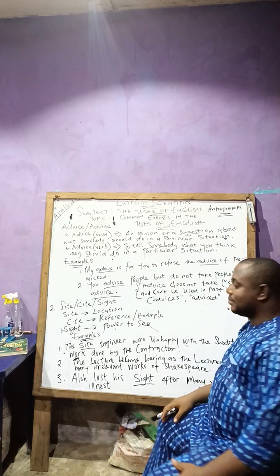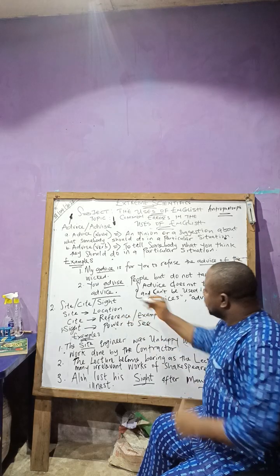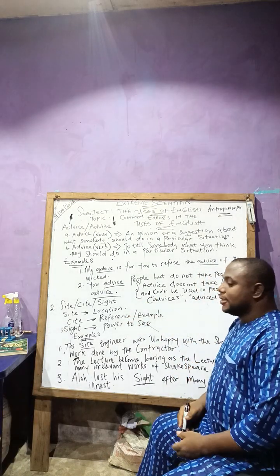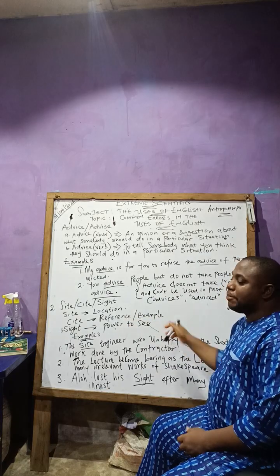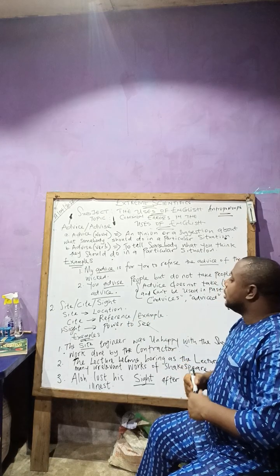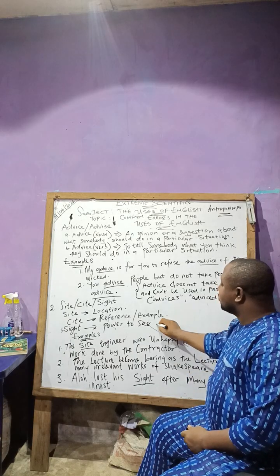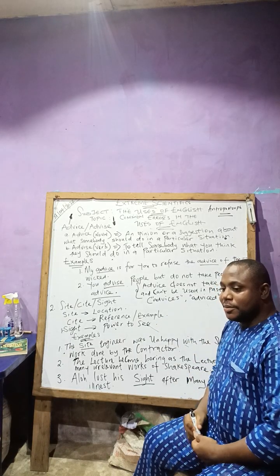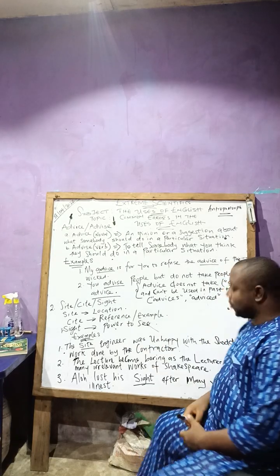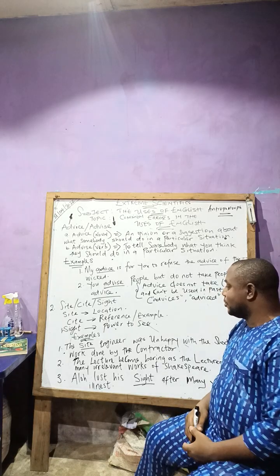The first one, site, is talking about location. It's talking about what? Location. The second one, cite, is talking about reference or example. The third one, sight, power to see. Start over again. Site, location. Cite, reference or example. Sight, power to see.